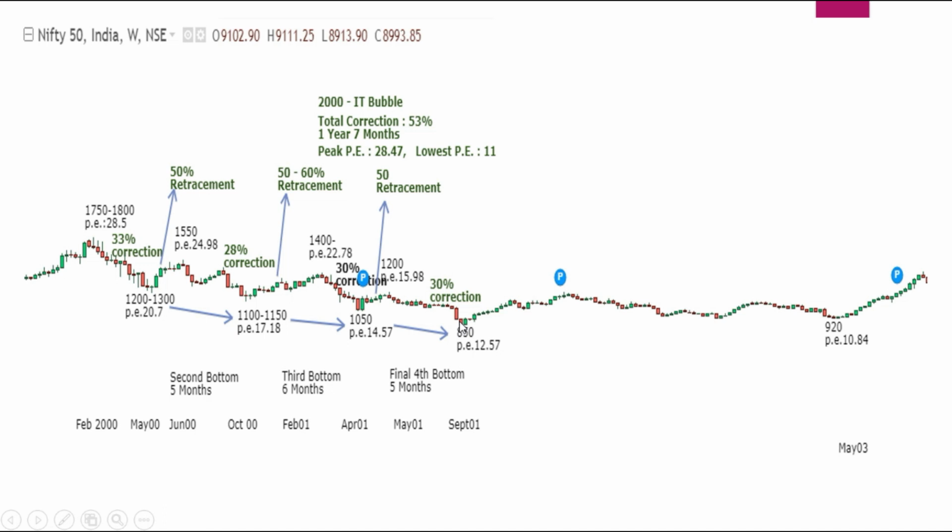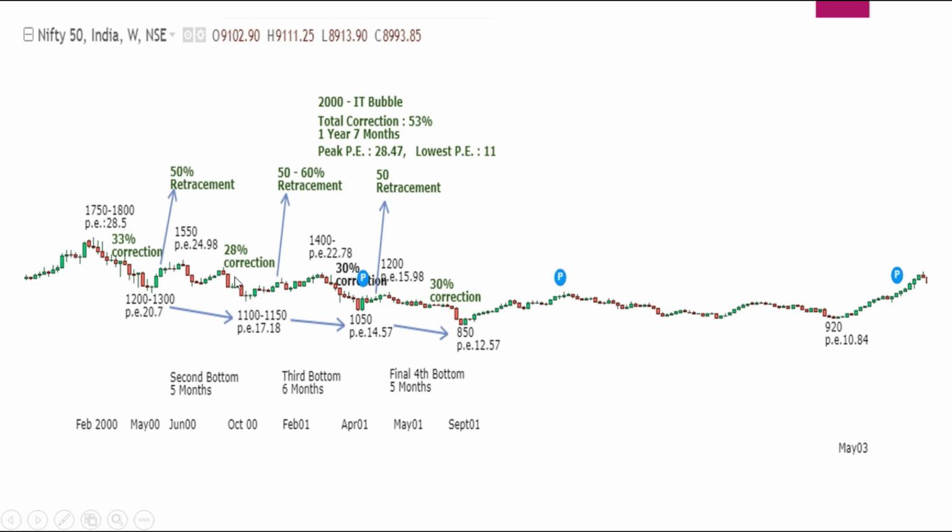Right? Now, after a correction of 30 or 35%, there is a retracement of almost 50%. That means out of this 33% correction, 50% retracement has been seen. For example, you can see here that the peak has been around 1750 to 1800. It came down to 1200 to 1300, a fall of almost 500 points. And the retracement of this is around 250 points. That is where this 1550 comes into the picture. So you could see there's a 50% retracement after a deep fall of 33%.